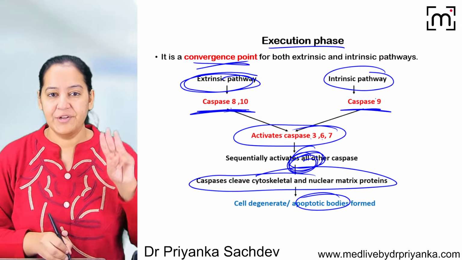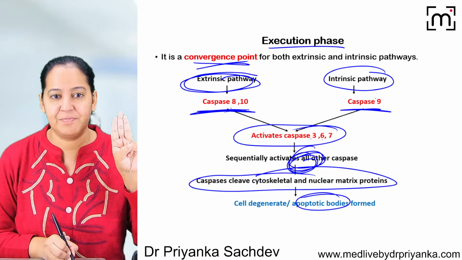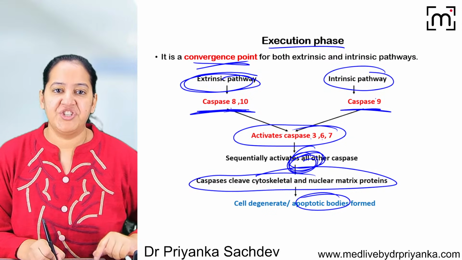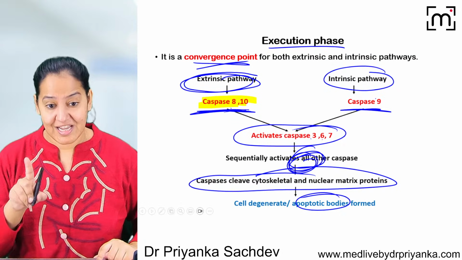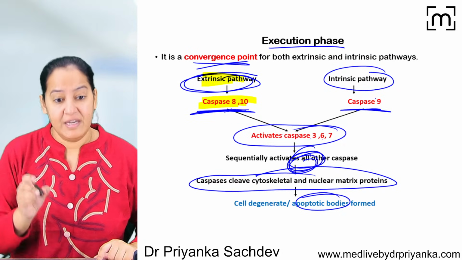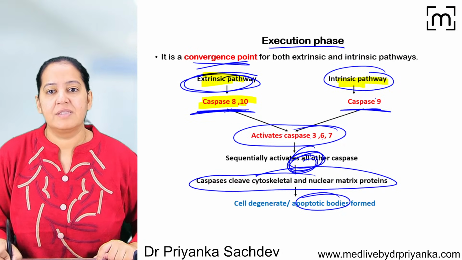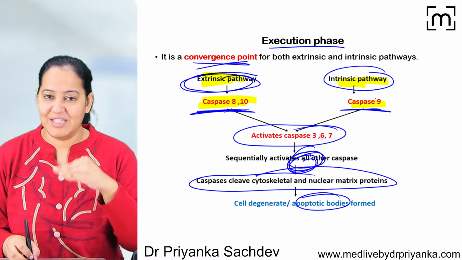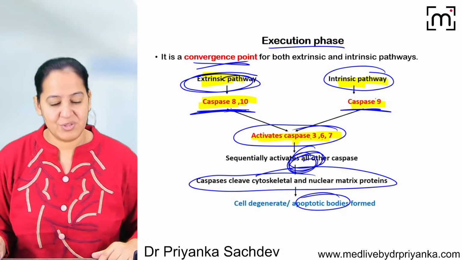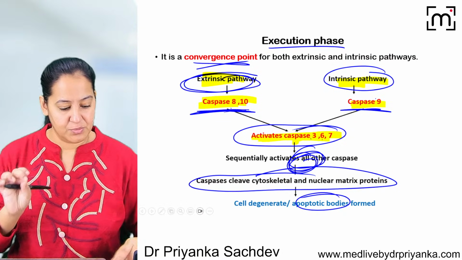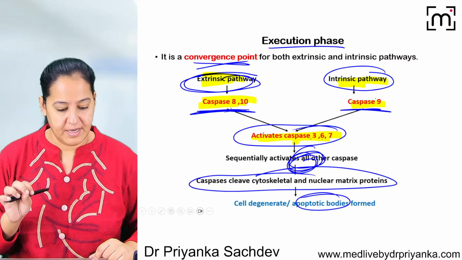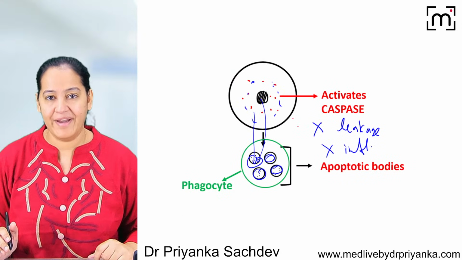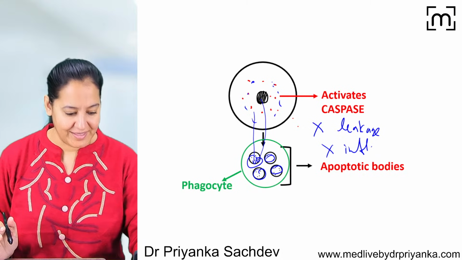Got my point? So here three questions are there. The first caspase activated in the initiation of the extrinsic pathway: caspase 8 and 10. The first caspase activated in the initiation of the intrinsic pathway: caspase 9. And the first caspase activated in execution, which is common for both of them: the answer is 3, 6, 7. These are the questions which are usually asked in your exam, so take care of them. Got my point? So ultimately multiple apoptotic bodies are formed.